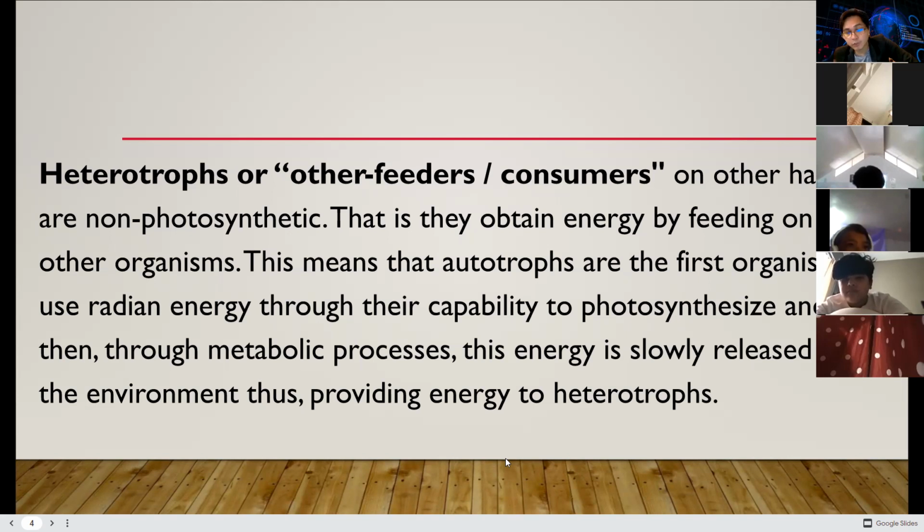Without these autotrophs or producers, the heterotrophs cannot actually survive. Our survival depends on plants, on the autotrophs.